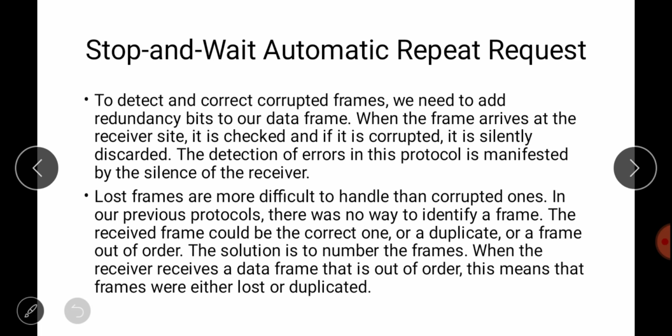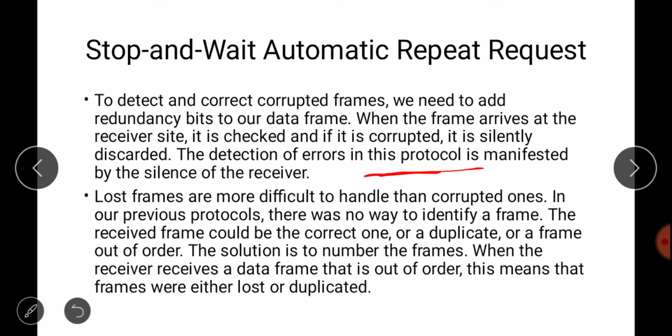The detection of errors in this protocol is manifested by the silence of the receiver. In the stop and wait protocol, silence of the receiver means the receiver is not sending any acknowledgement. That means the receiver has not received the frame, or it has received a corrupted frame. Then only it will not send you the acknowledgement. So silence of the receiver means no event from the receiver will detect the error.